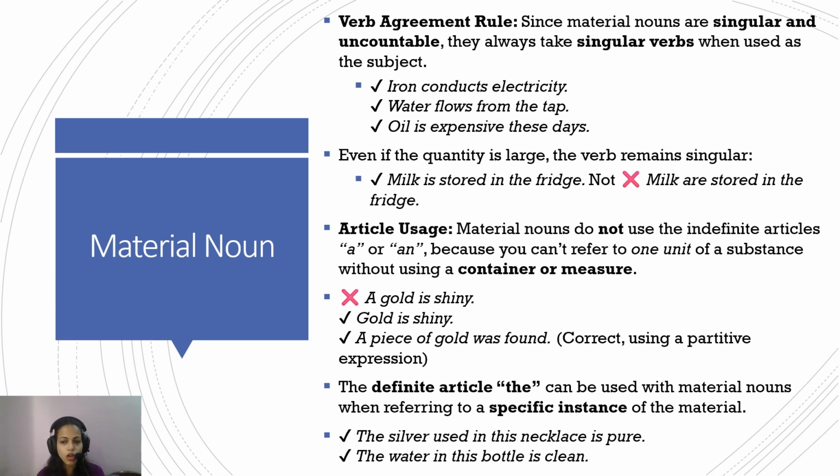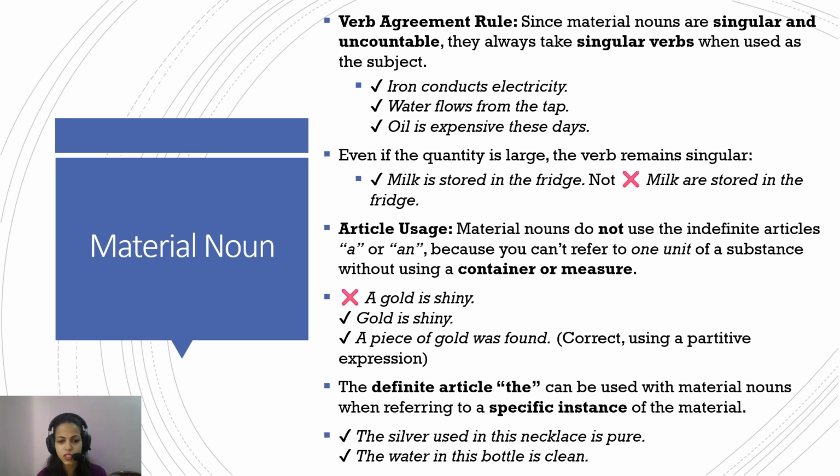Okay. Now talking about article usage. Material nouns do not use the indefinite articles a or an, because you can't refer to one unit of a substance without using a container or measure. So a gold is shiny, it's wrong. Gold is shiny. But if you want to refer to one specific piece of gold, then a piece of gold was found. So again, very much like the abstract noun, here again you have to use the partitive expression. Partitive word itself shows a part of something.